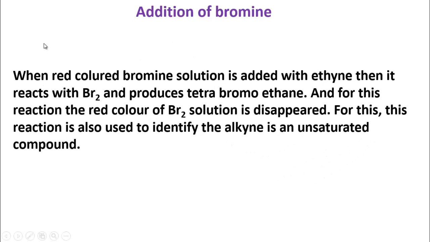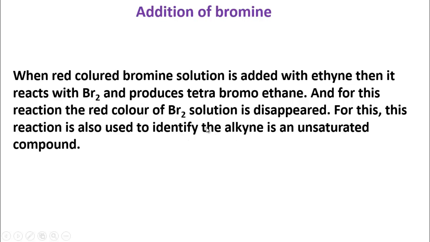Now another reaction of ethyne is addition of bromine. That means how ethyne combines with bromine. When red colored bromine solution is added to ethyne, it reacts with bromine and produces tetrabromoethane. For this reaction, the red color of the bromine solution disappears. This reaction is also used to identify that alkyne is an unsaturated compound. In case of alkene, I have discussed how alkene is identified by the reaction with bromine water. Here similarly, ethyne is also an unsaturated compound.